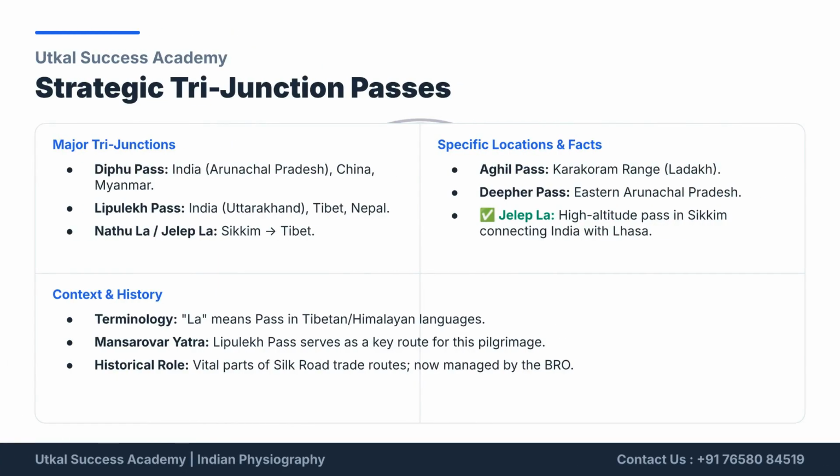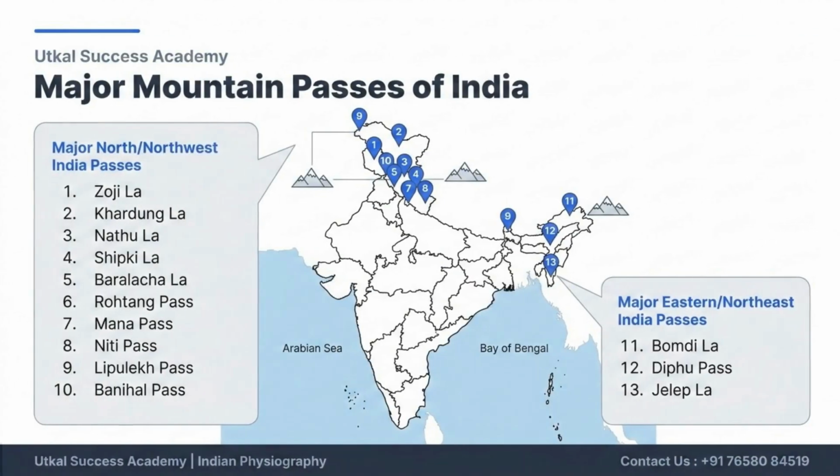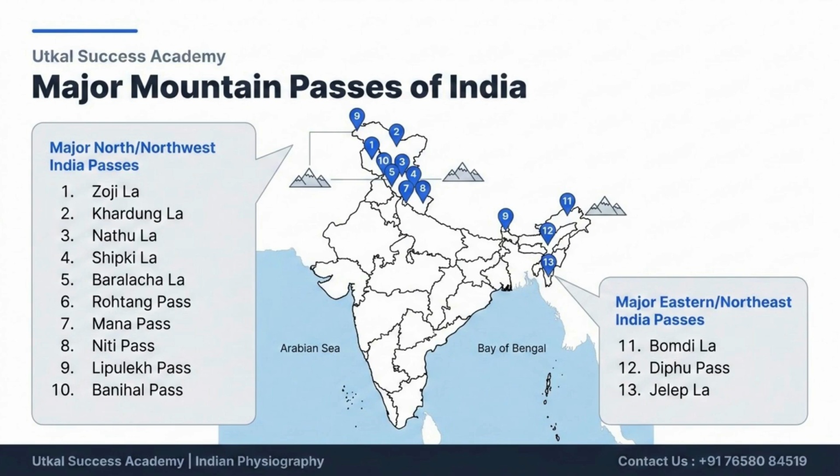Strategic tri-junction passes include Diphu Pass, Lipulekh Pass, and Nathu La/Jelep La. La is a Tibetan/Himalayan term for pass. Lipulekh Pass is a key route for the Mansarovar Yatra, and these passes have historically been vital parts of the Silk Road trade routes. This map illustrates the major mountain passes of India, categorized by north/northwest and eastern/northeast India.